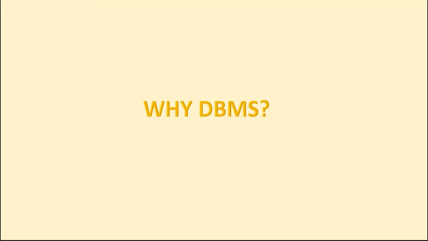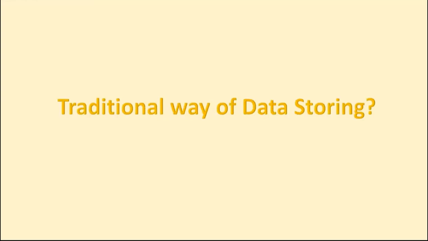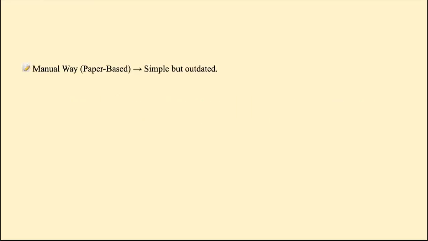Instead of storing the data in the papers and in the books, which are the ledgers, sales registers, and all, we move to the better approach, which is a computer-based approach, the file-based system. These are all the traditional ways of storing the data. So before DBMS, they used to adopt so many approaches. It is a manual way of storing the data, and then a computer-based approach, where initially they used to store the data in computer files, and there are no programmatic capabilities for storing and retrieving the data.